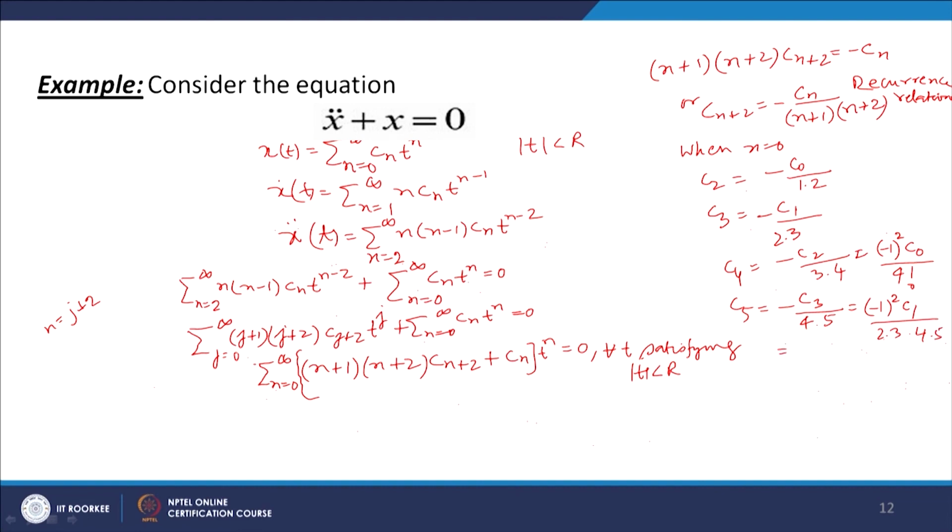Okay. So, what we get? This will be equal to 5 factorial, minus 1 to the power 2 C1 divided by 5 factorial.